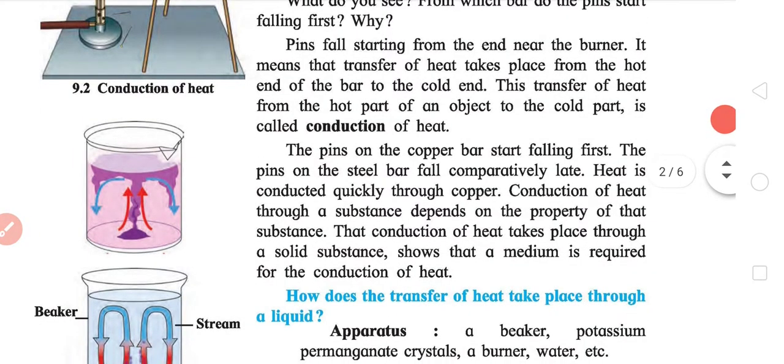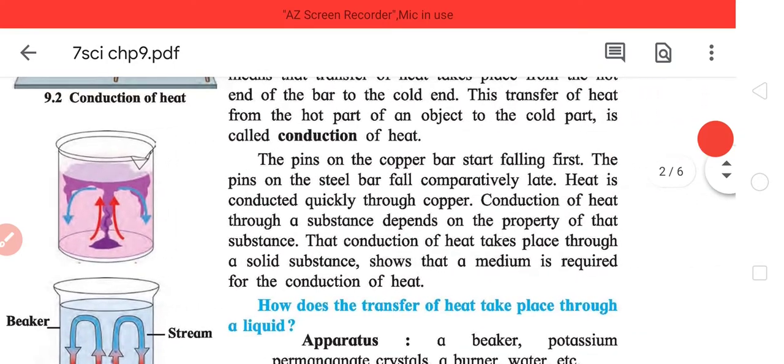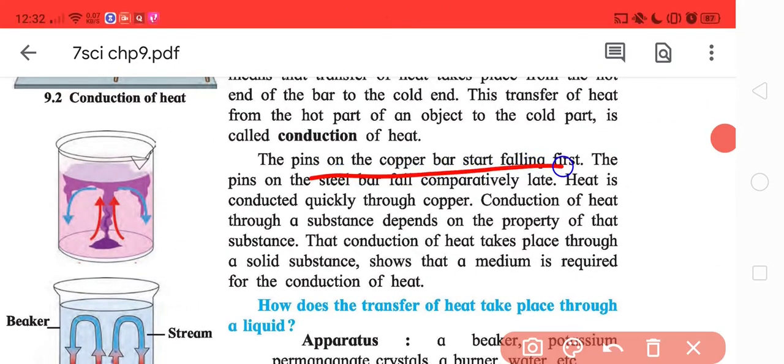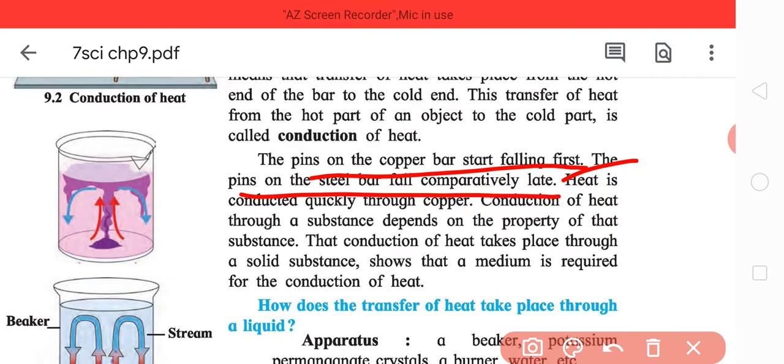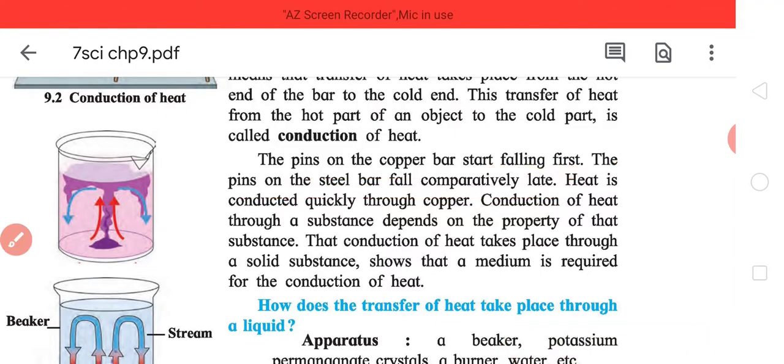One thing is, all the pins won't fall at the same time. The pins on the copper bar start falling first. The pins on the steel bar fall comparatively late. It means that heat is transferred more efficiently in copper than in steel. Hence, copper is a better conductor of heat.